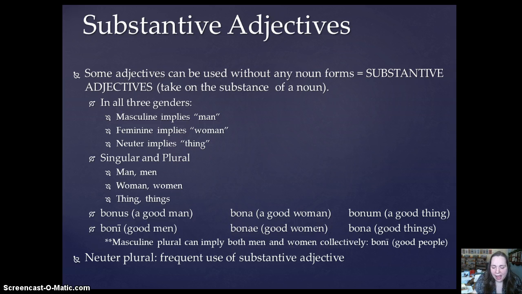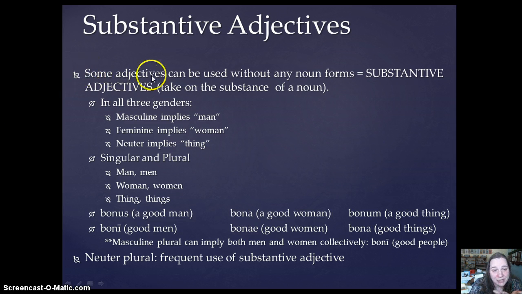As you know, adjectives have gender, number, and case, right? And because of this, we know what noun an adjective should be describing. It should be in the same gender, number, and case as the noun that it's describing. However, there are sometimes in Latin when the adjective is not going to be describing a noun that's in the sentence, okay?